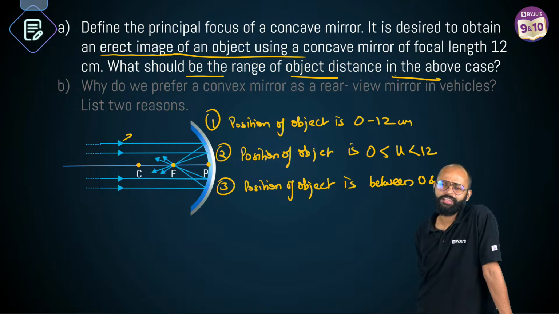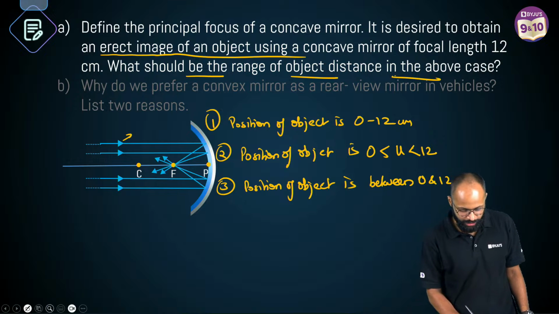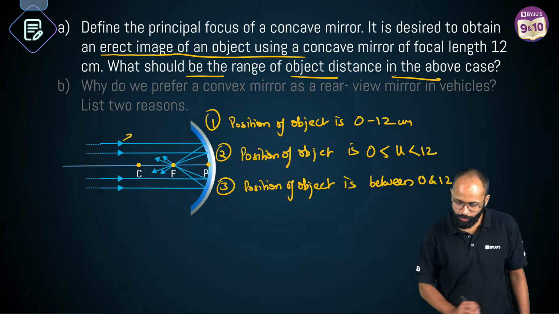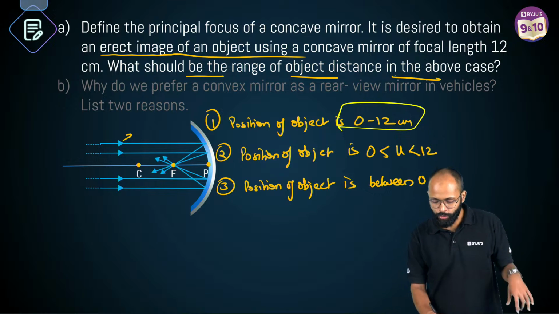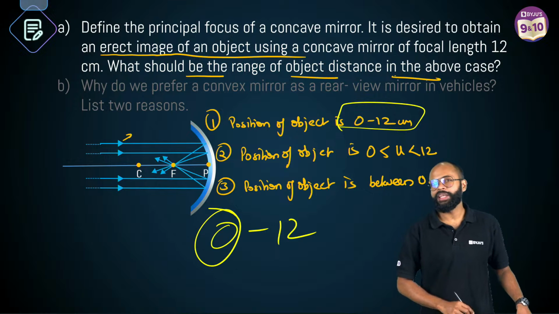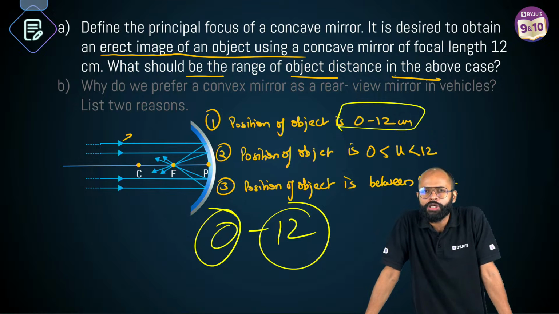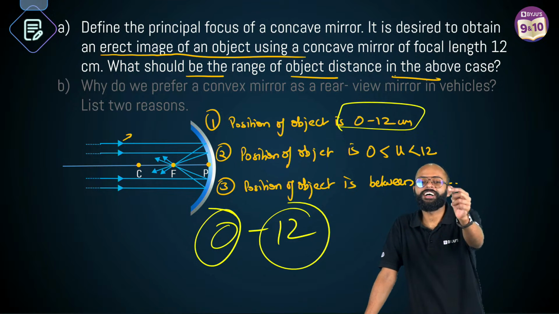Correct. Listen. When you say position of object and you write 0 to 12, do you know what it means? It means you have included 0 also and you have included 12 also. But you tell me, when the object is kept at focus, the image is, complete my sentence. When the object is kept at focus in front of a concave mirror, the image is real, inverted, highly magnified, with position at infinity. It gets messed up, right?